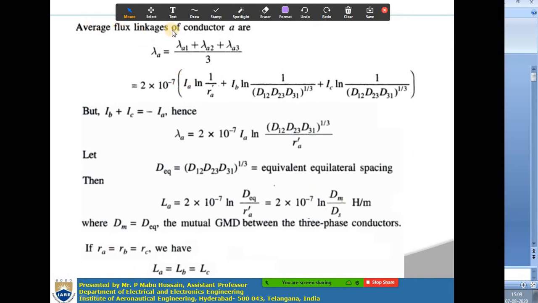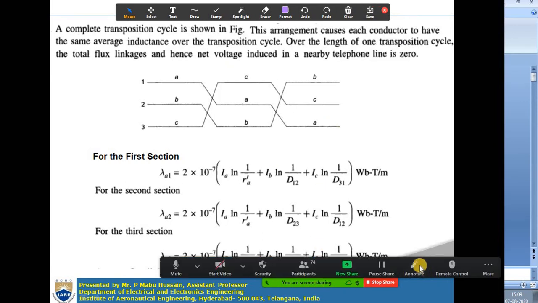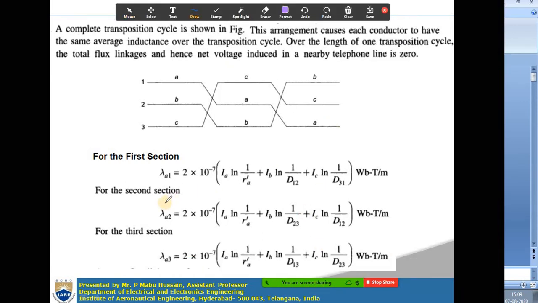See here, average flux linkages of conductor A are lambda A is equal to lambda A1 plus lambda A2 plus lambda A3 by 3. So, you have to sum all these 3 expressions.